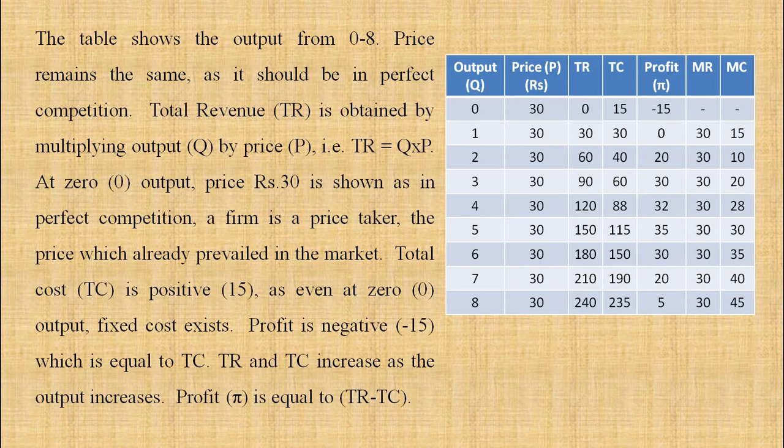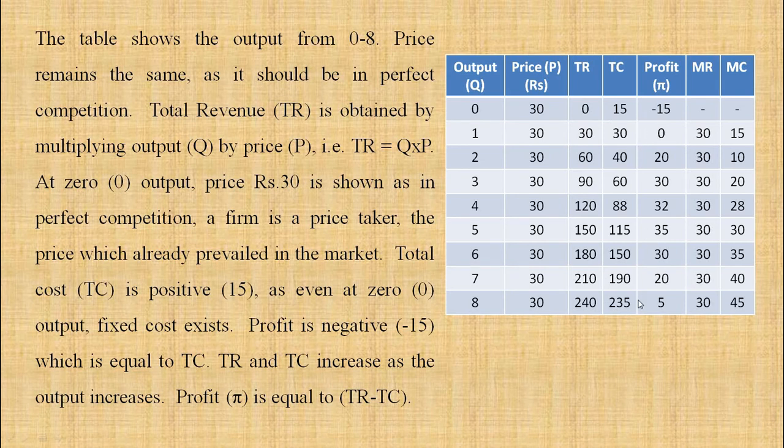TR and TC increase as the output increases. Total revenue and total cost increase when the output is also increasing. Profit is equal to TR minus TC. Profit is total revenue minus total cost.